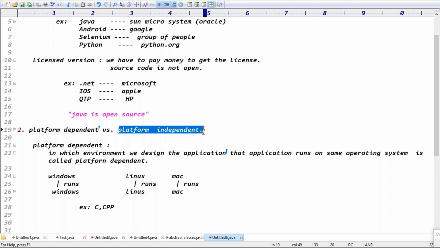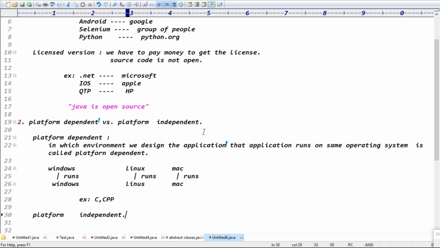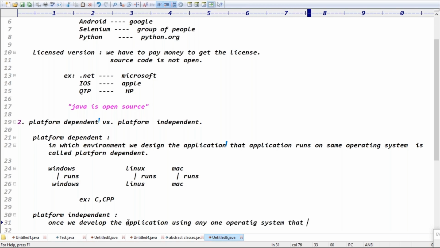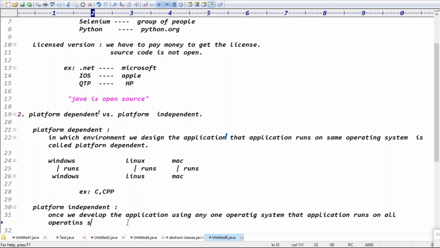Platform independent means what? Once we design application using any one operating system, it can run in all operating systems. But let me write one sentence form, that will be good, right? Otherwise we'll understand clearly. Once we develop the application using any one operating system, that application runs on all operating systems.